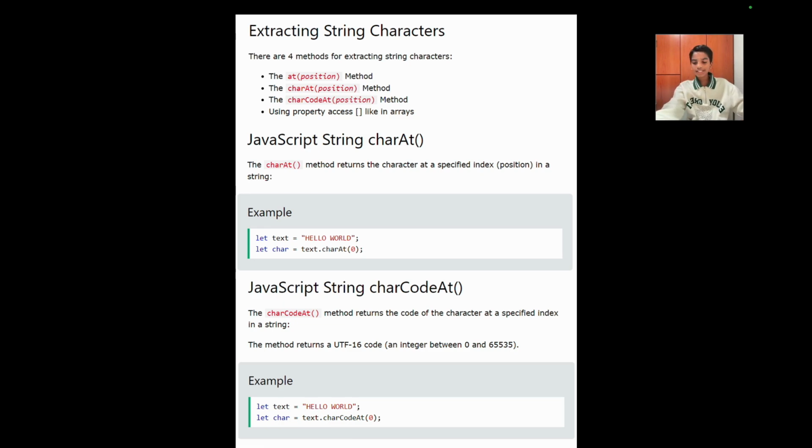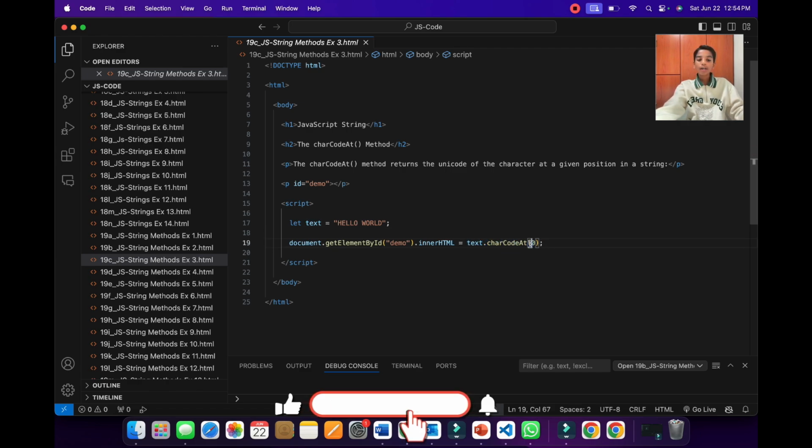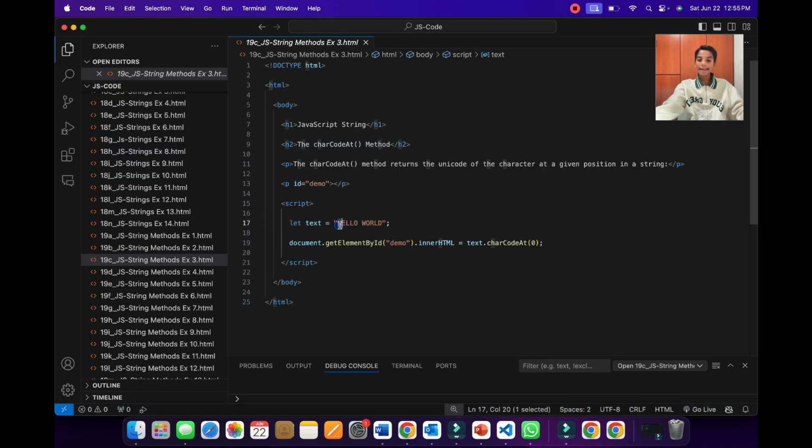So now let's look at this using Visual Studio Code. As you can see over here, we have a variable text. There is no variable called char, because we have shifted it to over here. So we have given it as text.charCodeAt(0). So what it's basically doing is it's going to the value of text and finding out the position of 0, and then it's finding out its UTF-16 code. So now when we run this using Chrome, we'll get our header, a header 2, a paragraph, and the paragraph will get 72, because capital H in UTF-16 is 72. So now let's go back to the PPT.